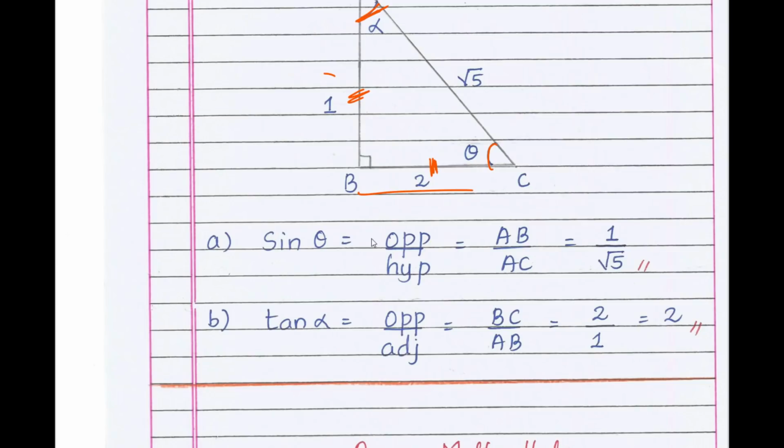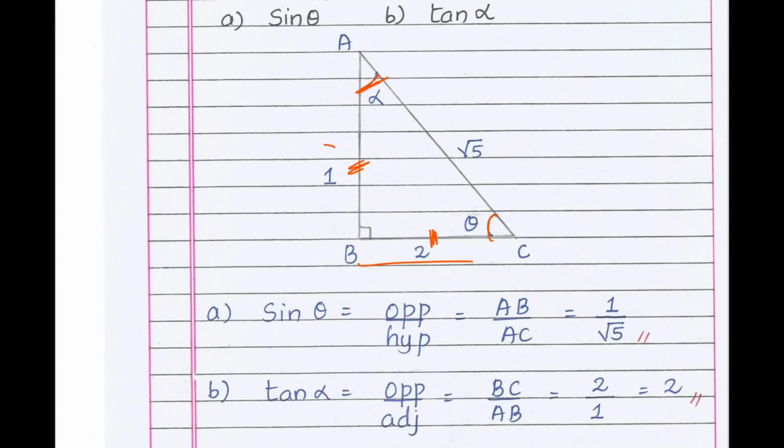Now sine theta equals opposite by hypotenuse. With respect to theta, opposite is AB, hypotenuse is AC. Therefore AB is 1 and AC is root 5.